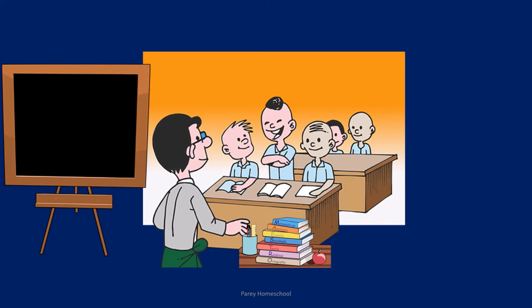Let's see another example. If you are sitting in a classroom, you can see there are many boys, girls, teacher. These are all nouns. Name of a person is called noun. Blackboard, books, eraser, sharpener, pencil. These all are also names of things. These are called nouns.